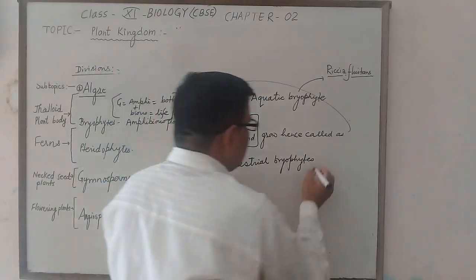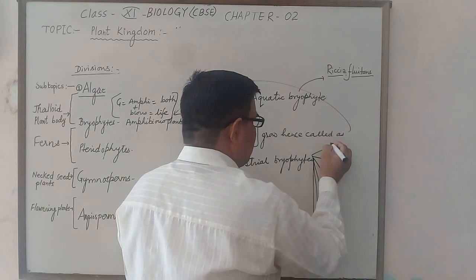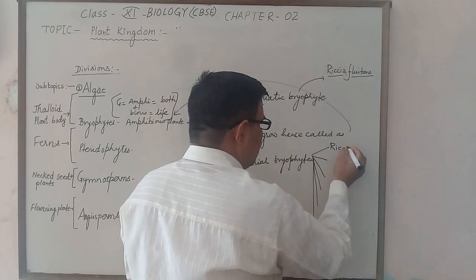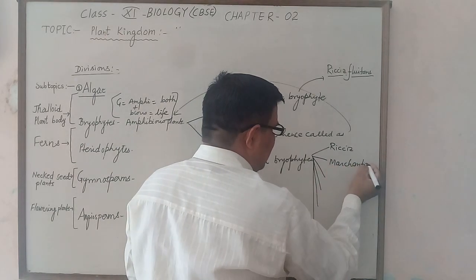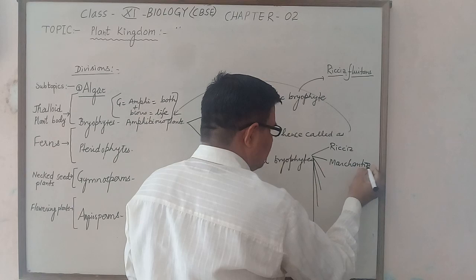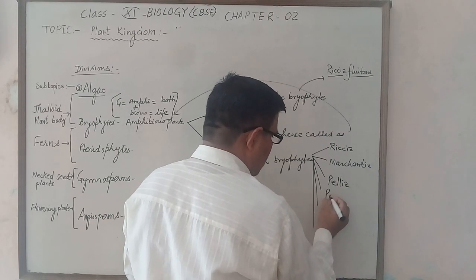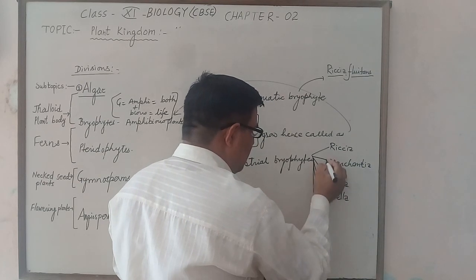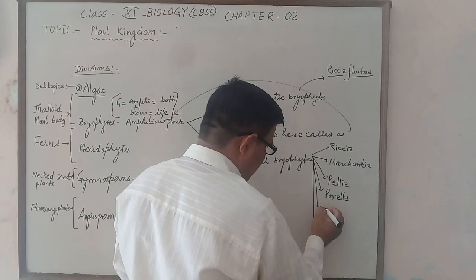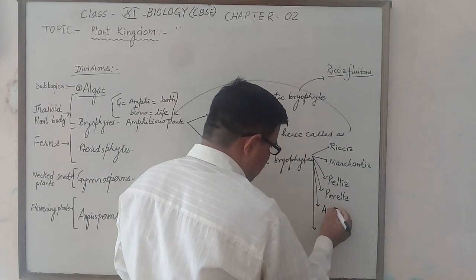Terrestrial bryophytes are, for example, Riccia, Marchantia, Pellia, Cholera, Buxbaumia, and Anthoceros.